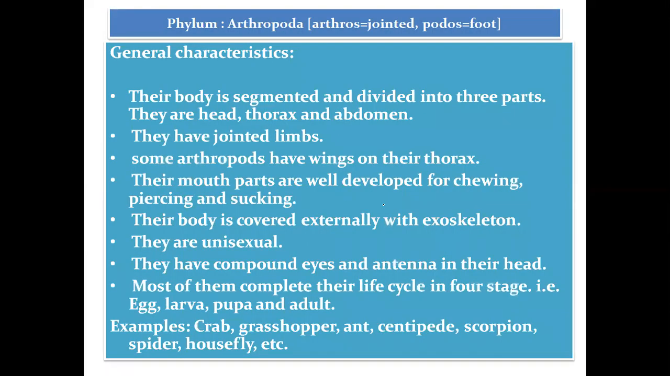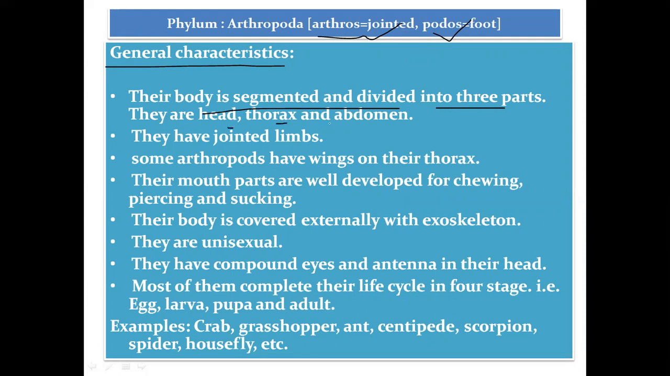Okay, now phylum Arthropoda. Arthropoda is derived from the Greek word arthros. Arthros means jointed and pods means foot. So this phylum includes those animals which have jointed feet. All the general characteristics of Arthropoda are: their body is segmented and divided into three parts, that is head, thorax, and abdomen.